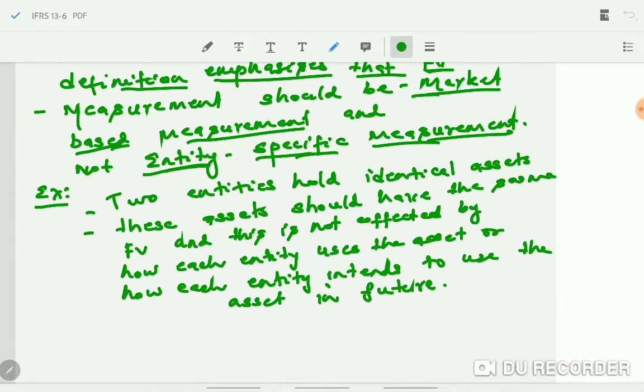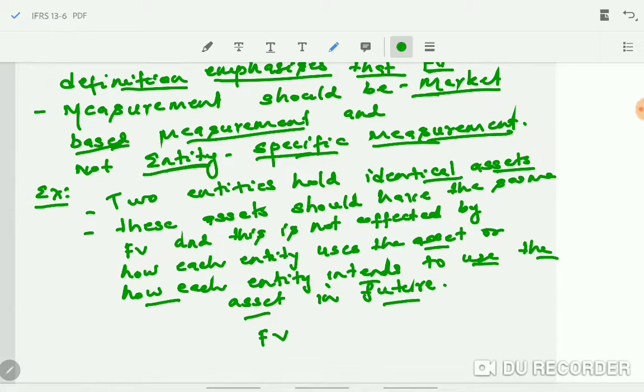Suppose two entities have identical assets. When they have identical assets, the fair value of these assets should be the same for both entities. It will be the same only when it is measured by taking into account the views of market participants, not the entity's point of view, because entities may be using the asset for different purposes, or how they intend to use the asset may differ in future.